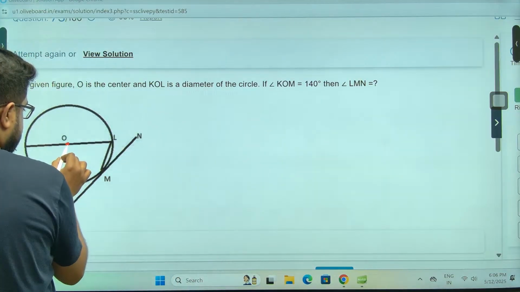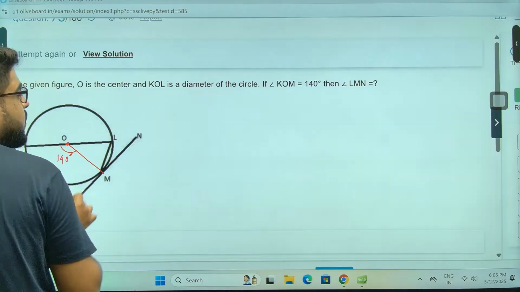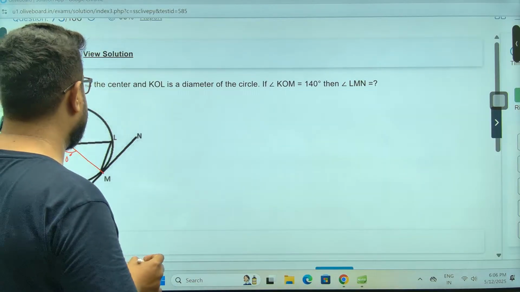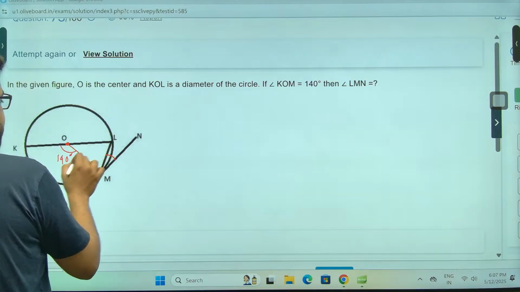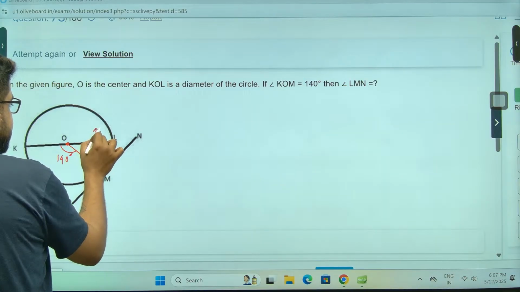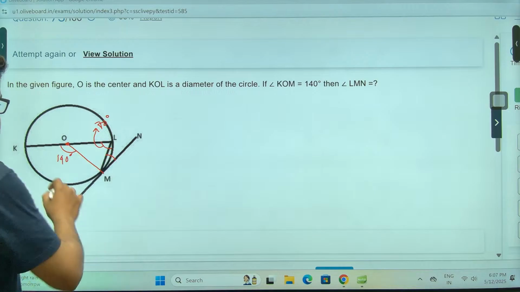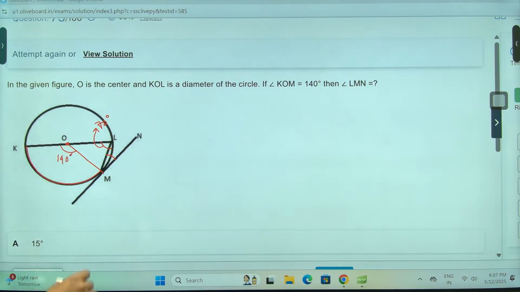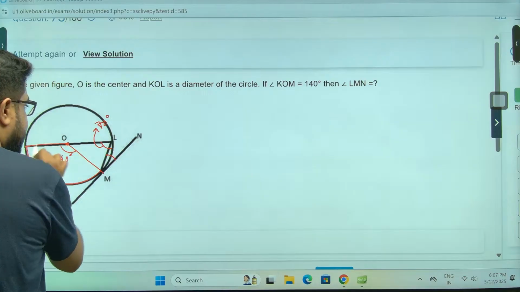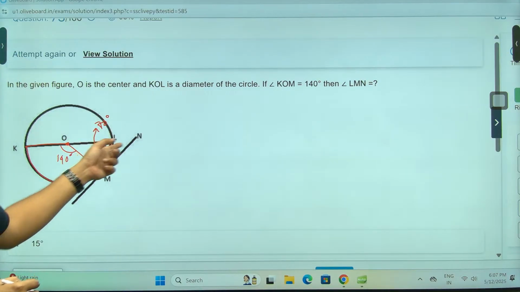KOM is 140. Achha, then that means this is 140. Okay, then LMN, this angle. Achha, this is 140, that means this is 70 degrees, sir. Arey, ye to bahut simple hai, sir. Why? Because you see, this is the arc on which this is the central angle KOM and this is the angle made on the circumference. Half, 140 by 2.